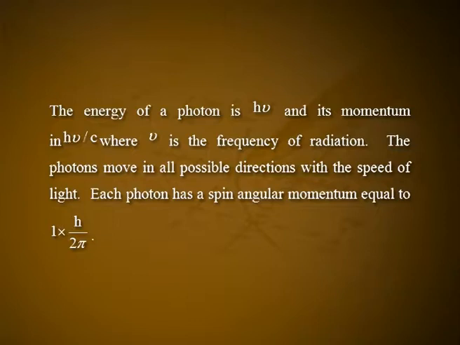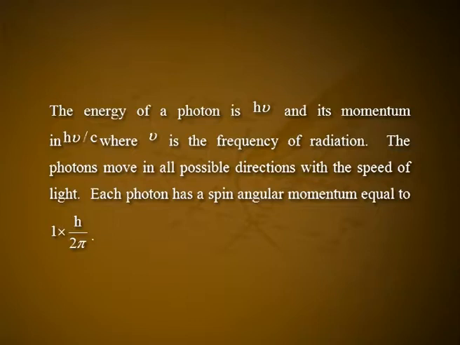Under equilibrium conditions, the blackbody radiation can be considered as photon gas, because inside the cavity the photons behave like molecules of a gas. It is assumed that the photons do not interact among themselves. They interact only with the atoms of the walls of the cavity. The rest mass of a photon is 0. The energy of a photon is h nu and its momentum is h nu by c, where nu is the frequency of radiation. The photons move in all possible directions with the speed of light.